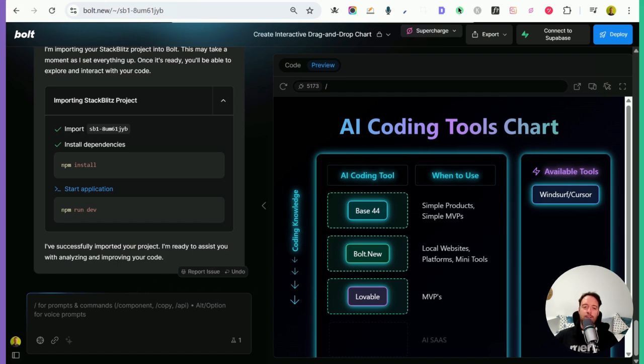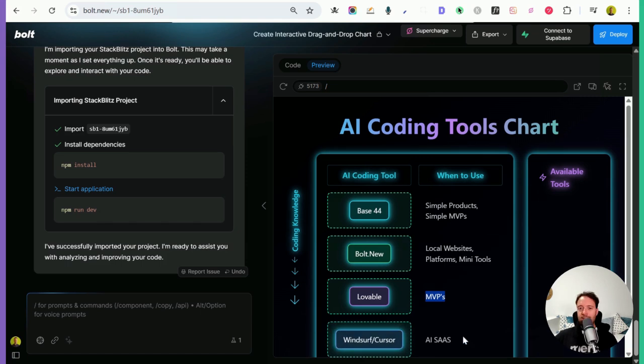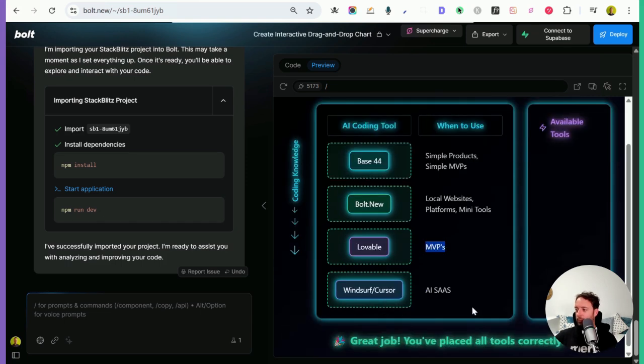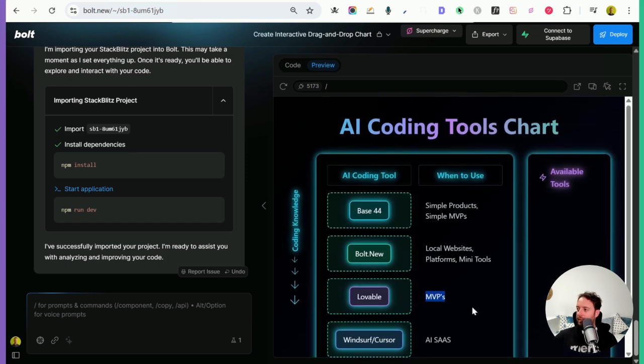Bolt can get stuck and you can get stuck in a loop, right? Especially when you don't know how to code, you can easily get stuck. So I think it's best for MVPs, where you just want to build a minimum viable product for a business or for yourself, just to show something that it actually works. So I've done that in Lovable, but I won't be creating the rest of the product there. I will be creating it in Windsurf because I find that's the easiest one to actually work with, and we'll actually look at that in a minute.